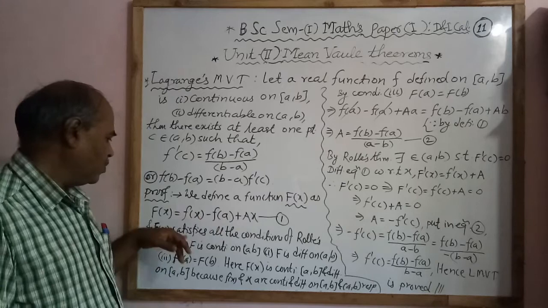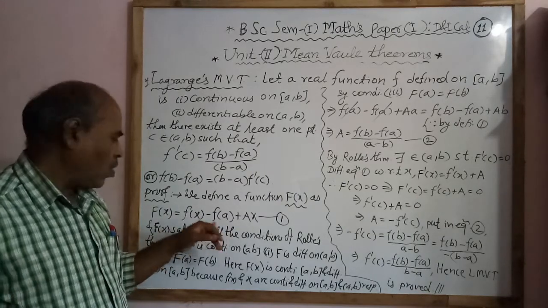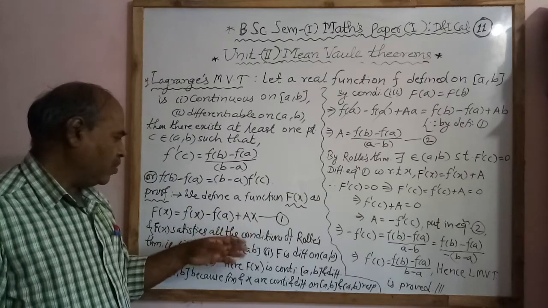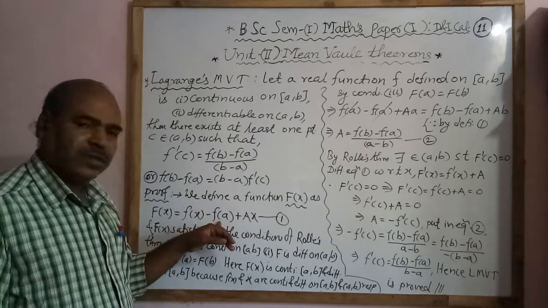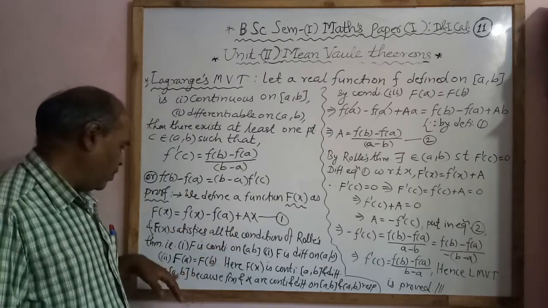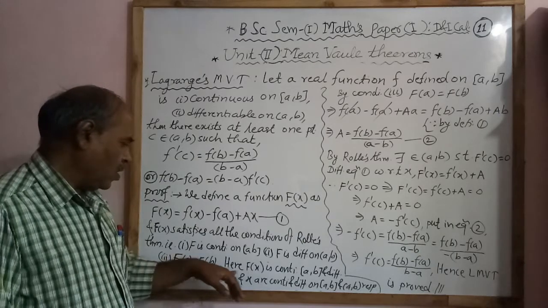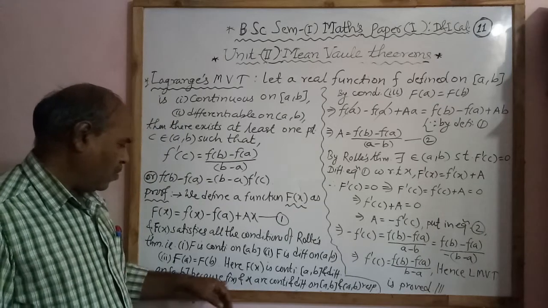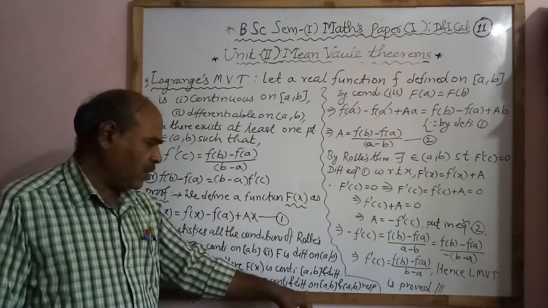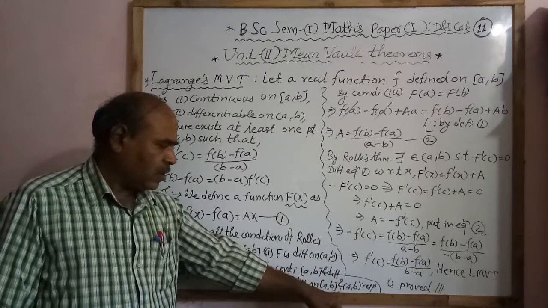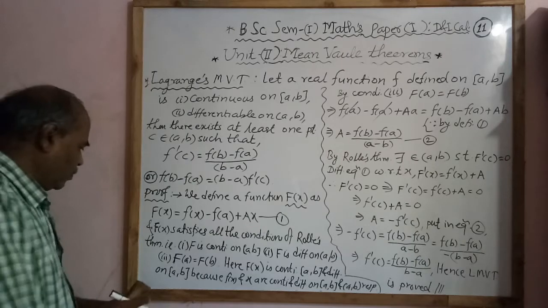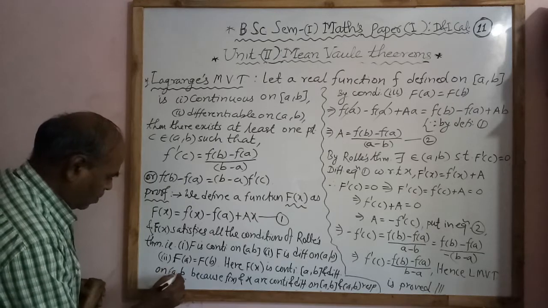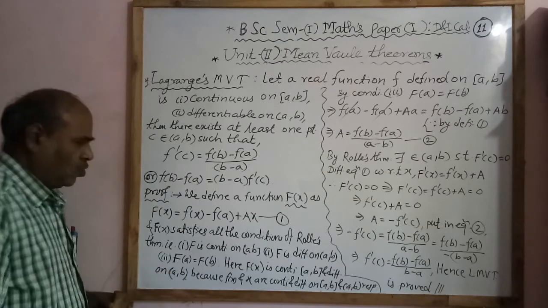Now this capital F of x is a continuous function because small f(x) and x are continuous on the closed interval [a, b], and f(a) is a constant function, which is always continuous. Therefore, capital F(x) is continuous on the closed interval [a, b], and differentiable on the open interval (a, b), because f(x) and x are continuous and differentiable on the closed interval [a, b] and open interval (a, b) respectively.